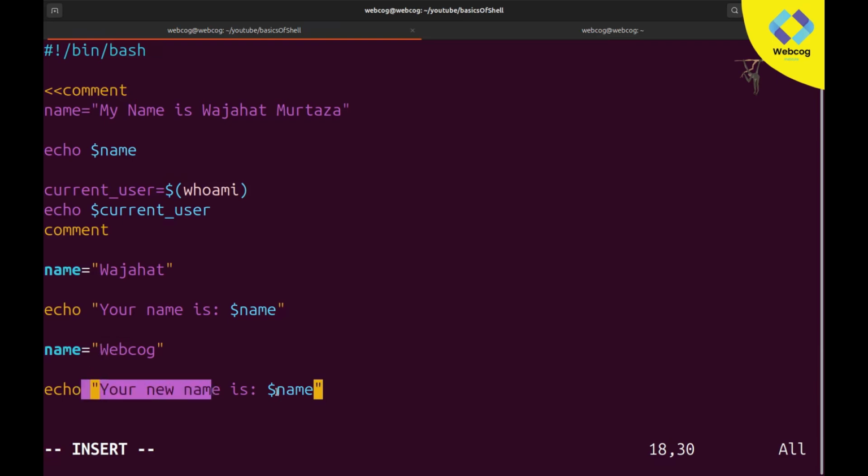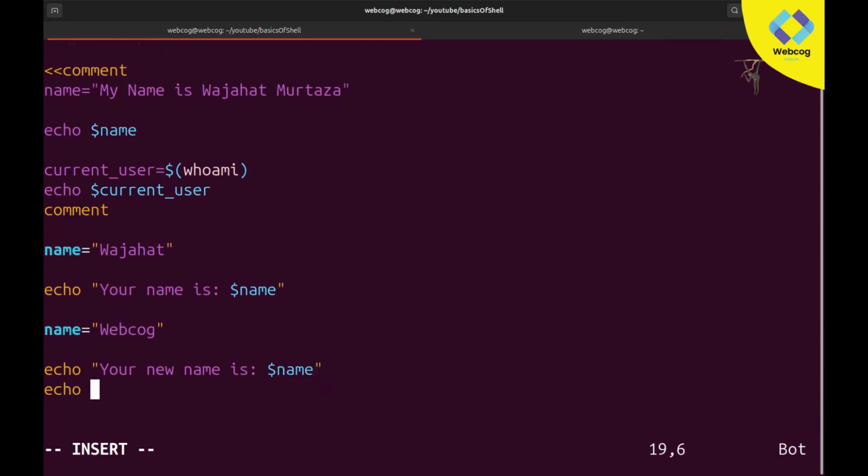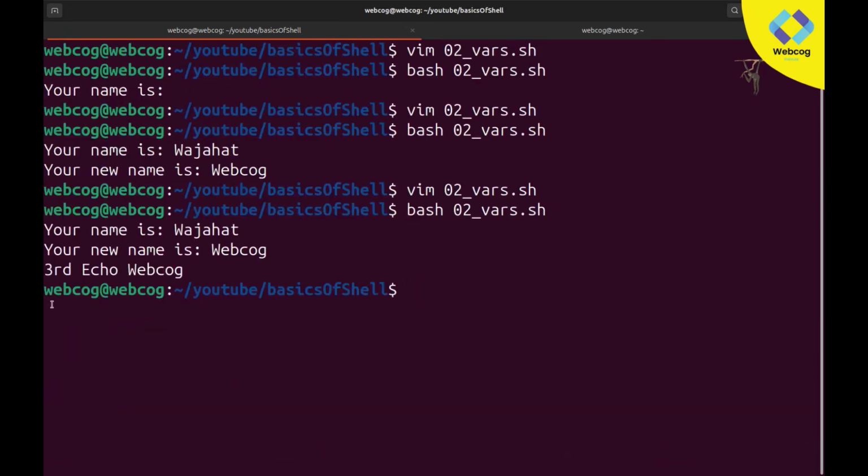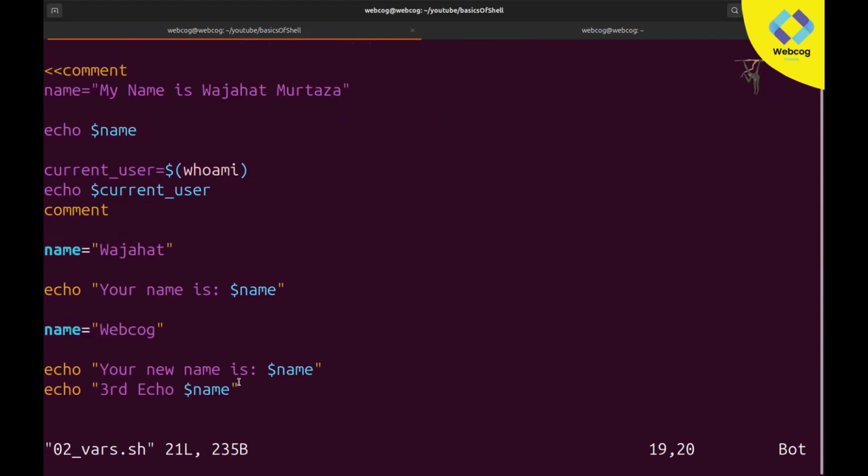So when this is called, the new value in this variable is webcode, so it simply prints webcode. And if you create a new echo, I will type a third echo. If I also type the name variable here, this time our updated and latest value is webcode, so it will also print webcode. I'm going to save and run again. You can see it's the third echo, and it's also printing webcode, because now in our name variable the latest value is webcode. So every time you call it after this line, it will print webcode.